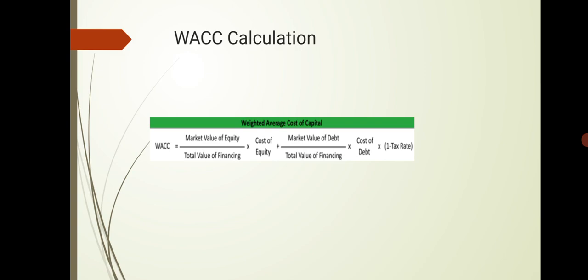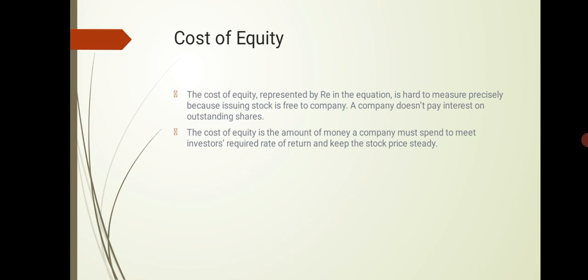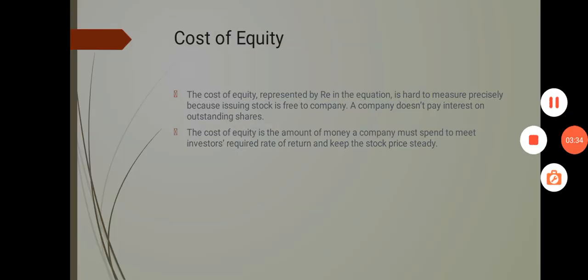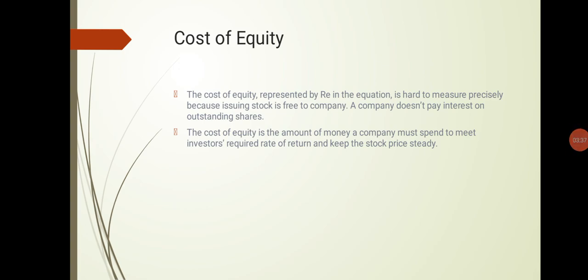It is hard to measure precisely because issuing stock is free to the company. A company doesn't pay interest on outstanding shares. In addition, each share of stock doesn't have a specified value or price. The company simply issues them to investors for whatever investors are willing to pay for them at any given time. When the market is high, stock prices are high. When the market is low, stock prices are low. There is no real stable number to use.